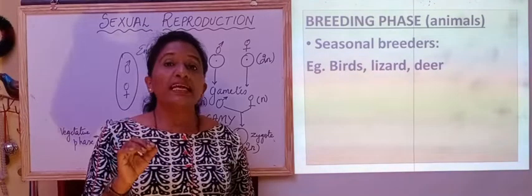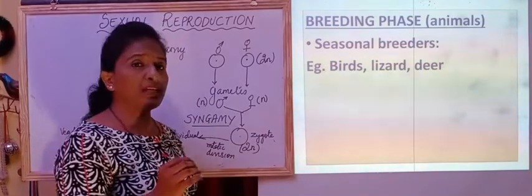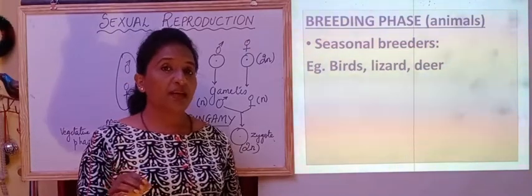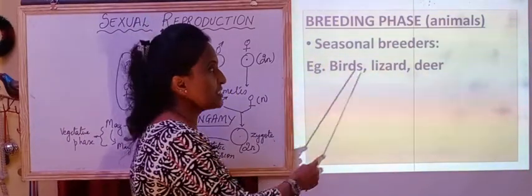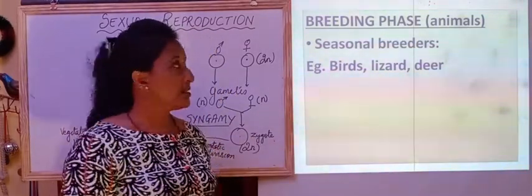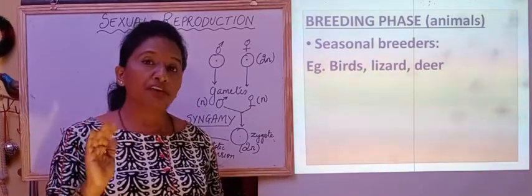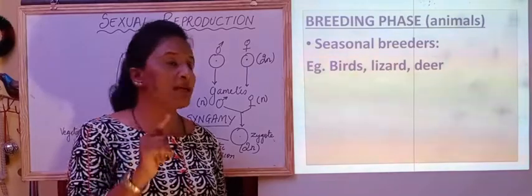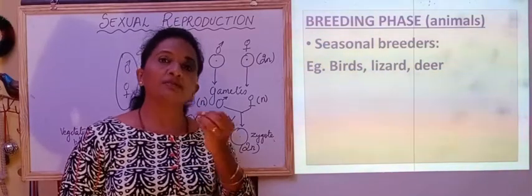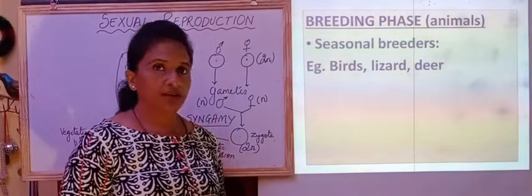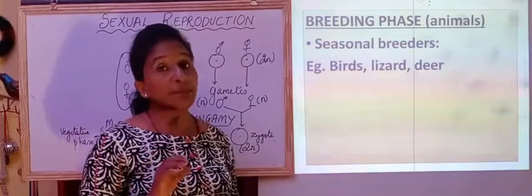Now there are some animals called seasonal breeders. Now what do we mean by seasonal breeders? As the name says, seasonal. Examples are birds, lizards or deer. During a particular favorable environment or favorable conditions, only at that time will they breed and give birth, or give rise to offspring. Otherwise not. So those are called seasonal breeders.